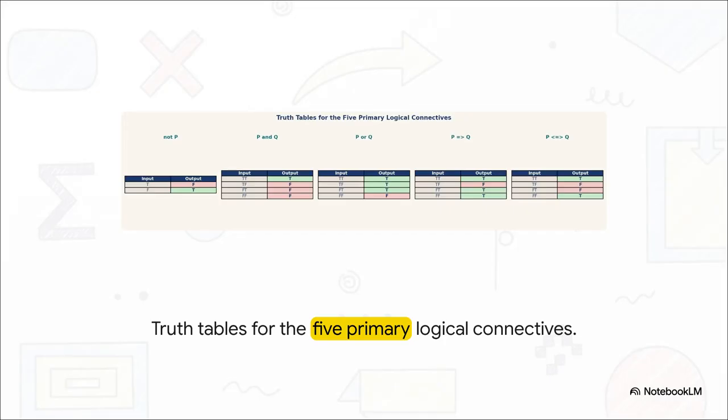When we map out the 5 primary logical connectives, it reveals something really fascinating, especially when we look at the implication column. Notice how it completely strips away physical causality? See, in everyday ordinary language, if I say, if the pavement is wet, then it rained, I'm implying a real physical temporal connection, right? But formal logic strips that away entirely. In math, if P then Q simply means the truth of P carries the truth of Q along with it. That's the whole shebang, nothing more. So if P is actually false, the implication itself is still logically true because it isn't making any further demands.